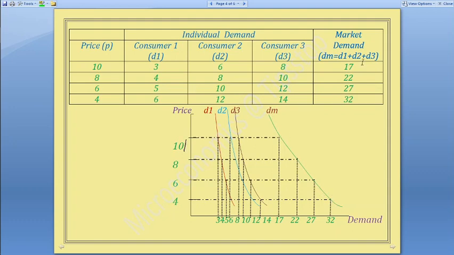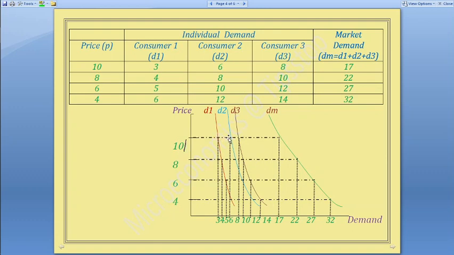So you can find the market demand from the individual consumer demand. Add together, and you'll get the market demand of apples. Or secondly, if you don't know this table but you know the demand curve of individuals, you can do a lateral, horizontal summation of this.